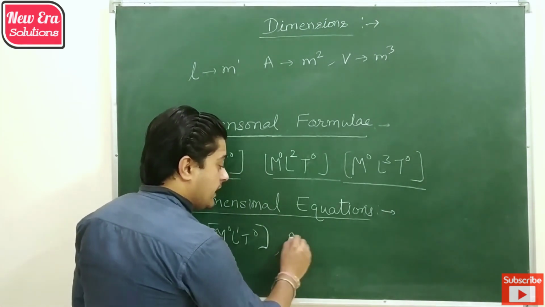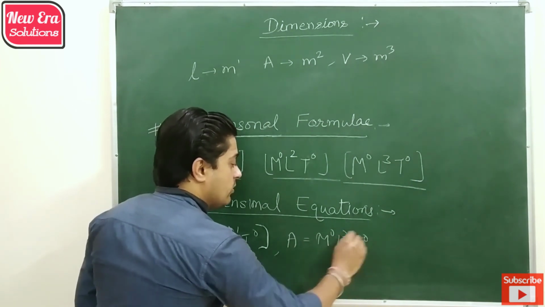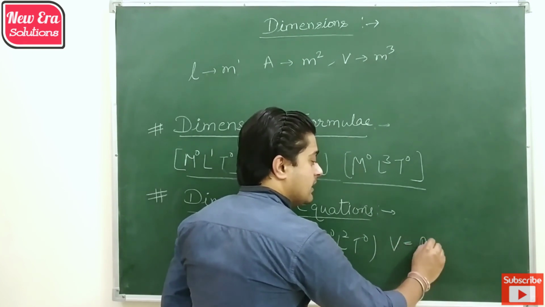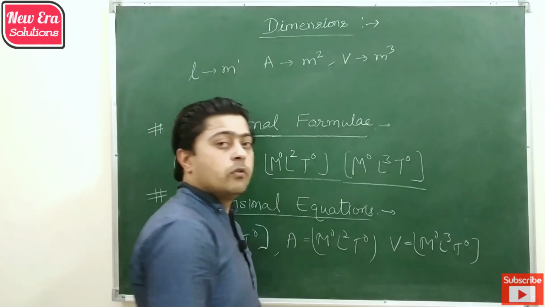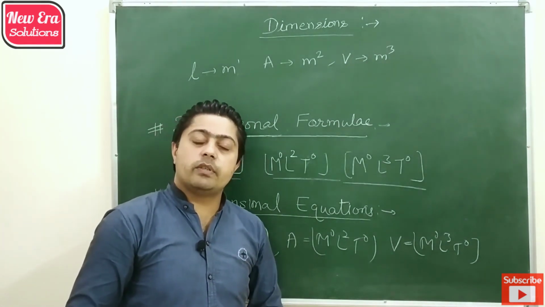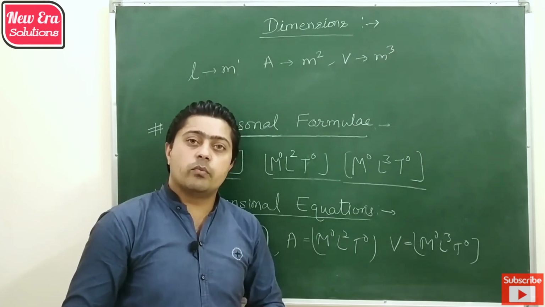Similarly, for area, the dimensional equation is A equals M0 L2 T0, and for volume, the dimensional equation is M0 L3 T0. So for different physical quantities, we can make their respective dimensional equations by equating them with their respective dimensional formulas.